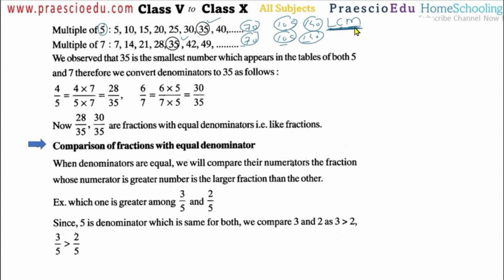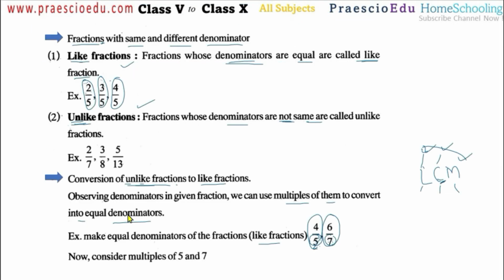HCF and LCM, the meaning of LCM is very important. It is multiples, common and the least. So from this I hope you understand the concept of the LCM. Now come to our fraction conversion. I think you have learned LCM here, or if you already know the LCM, possibly your LCM definition is more clarified. So now we come to our conversion of unlike to like.